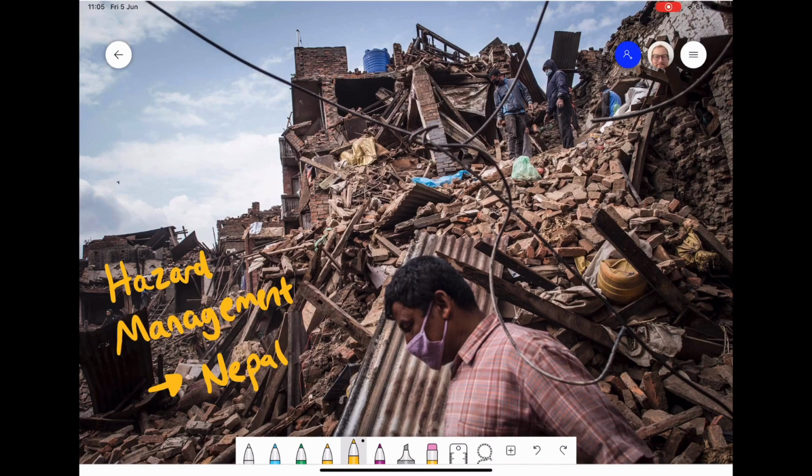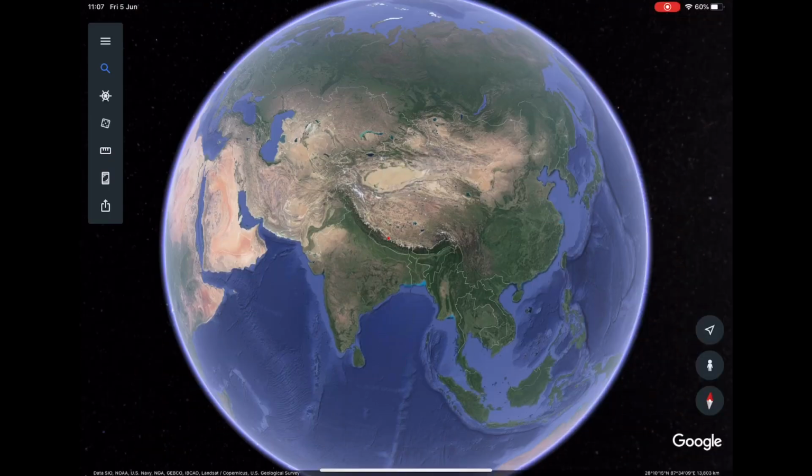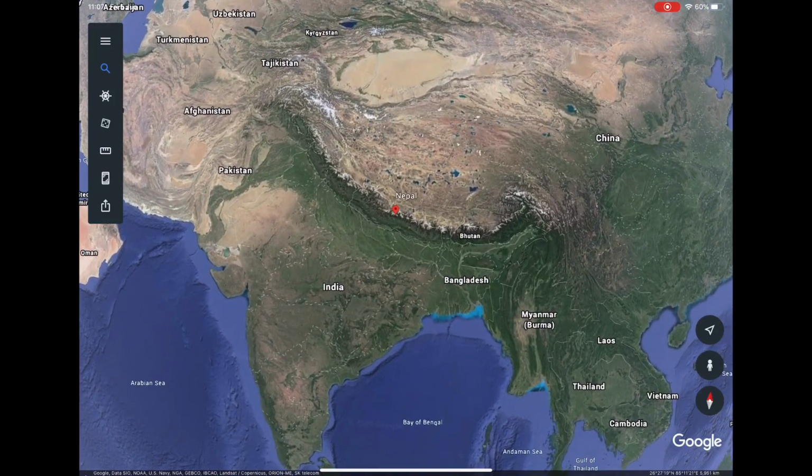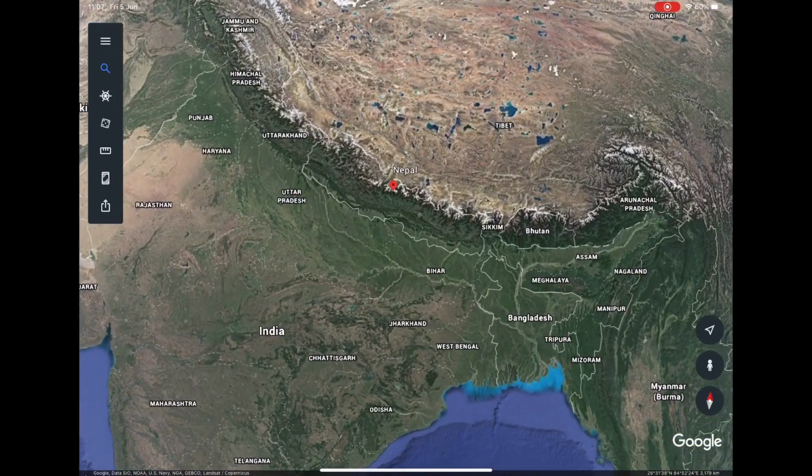In previous lessons, we've looked at the impacts of earthquakes and also how earthquakes can be managed. Today, we're going to apply both of those and look at the hazard management of a country. This is Nepal, which is an LIC in Asia. So where in the world is Nepal? Well, it's just in that area between China and India.